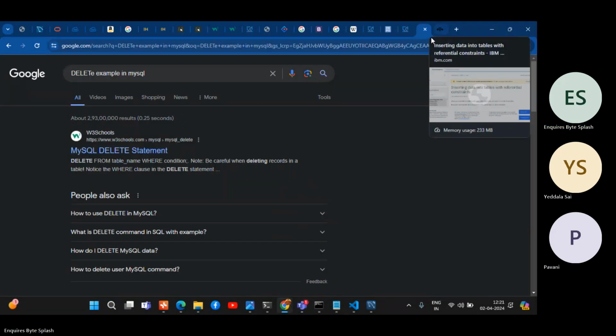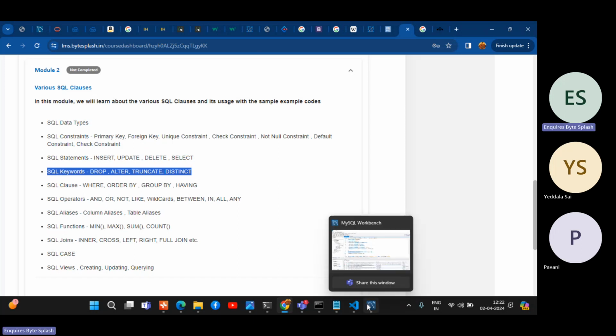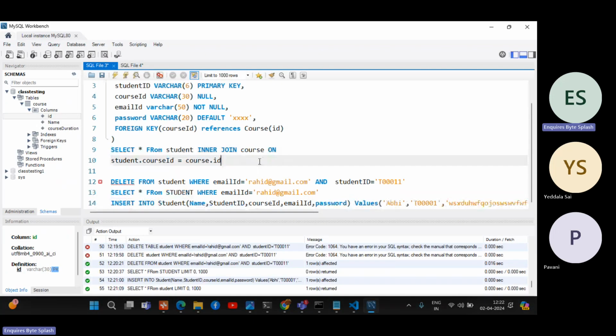So let's go to the syllabus. Normally, we have drop, alter, truncate, distinct. These are the keywords. Drop means we can drop the table structure. Alter means altering the table structure. We are adding the foreign key, we are adding the primary key, we're adding not null, we are adding null for the key. Distinct means, for example, there will be persons with the same course. If I select distinct, it will get only one record with the same course name.